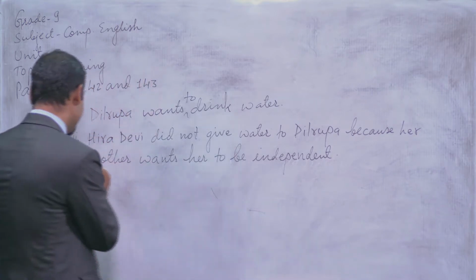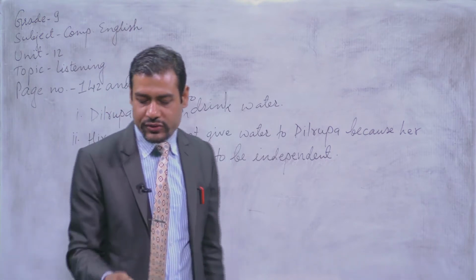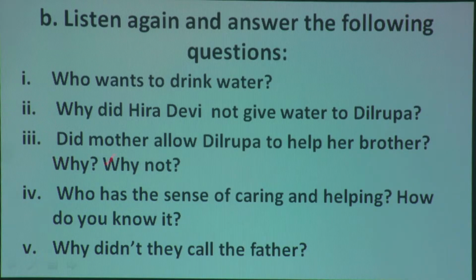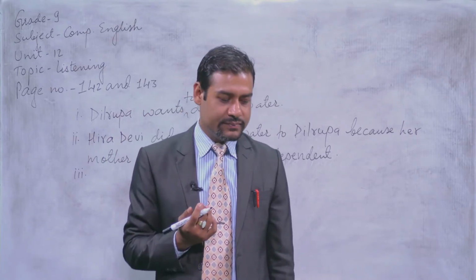So, question number 3, my dear students. See, what's question number 3? You can read it. Did mother allow Dilrupa to help her brother? Why? Why not? See, did she permit Dilrupa to go to her brother and help him?